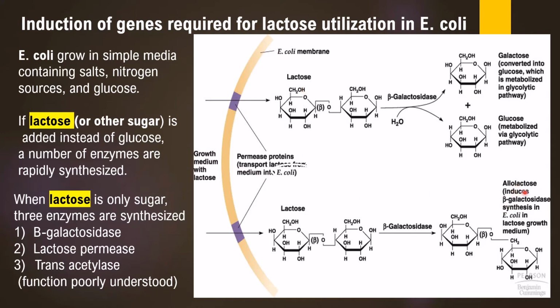And how is this allolactose synthesized? It is synthesized from the lactose. Lactose is acted on by beta-galactosidase, converted to allolactose, and then this allolactose induces the formation of beta-galactosidase from lac operon genes. So all the lactose present inside the cell may not be utilized for splitting into glucose and galactose. Some of the lactose is utilized for conversion to allolactose, which is the actual inducer, whereas lactose is an apparent inducer.